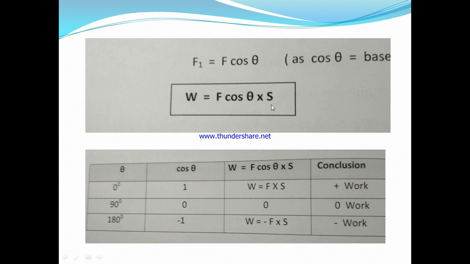So this is another equation obtained for the calculation of work when the displacement is not taking place in the direction of force, but is slightly inclined.